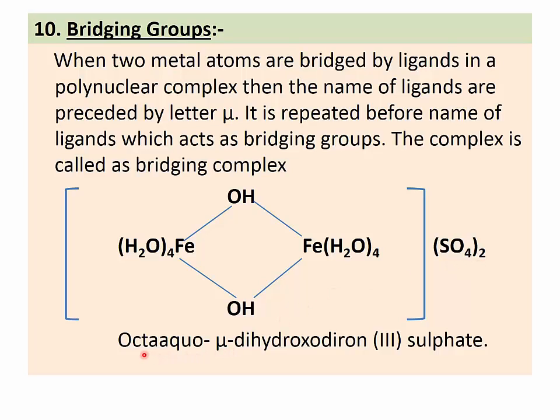So it's octaaqua, because 8 water molecules are present. Mu indicates that the hydroxyl ion acts as a bridging ligand. Mu-dihydroxo, diiron, two iron metals are present. Diiron(III), its valency, and sulfate. Octaaqua-mu-dihydroxo-diiron(III) sulfate. So mu is written before the name of the bridging ligand.